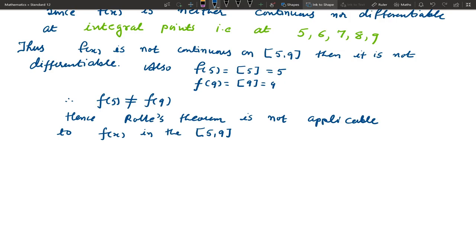Now, check the converse of Rolle's theorem. Here we will put a condition.